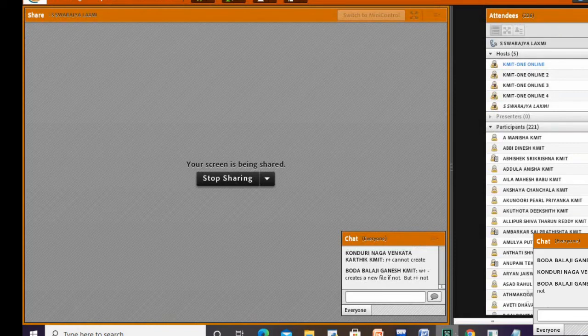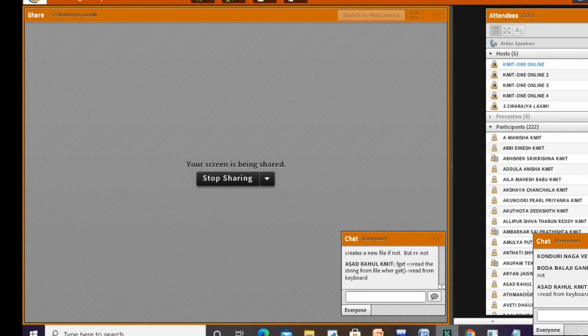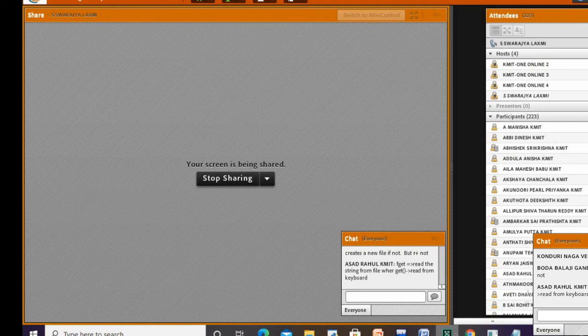See, today we have studied the get function, getc, fgetc, fgets. For whichever function is prefixed by f, that will be used with the file operations. Those functions will be used by the file operations. The fgets function reads the string from the file, whereas the gets function reads from the keyboard. Very good, Rahul. Anybody? What's the difference between fgetc and fgets?